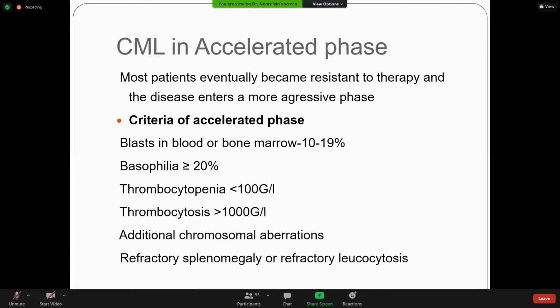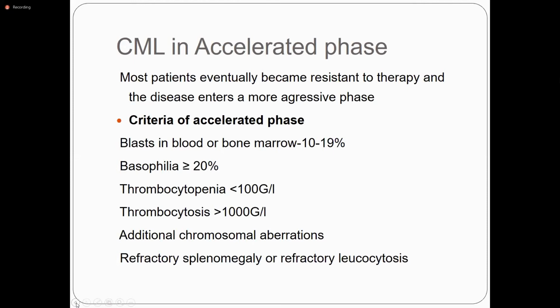There are different phases. Most of the patients fall in the chronic phase, but most patients eventually become resistant to therapy and the disease enters a more aggressive phase. Accelerated phase criteria are blasts in the blood or bone marrow between 10 to 19%, increased basophilia of more than 20%, thrombocytopenia or thrombocytosis in response to therapy, additional chromosomal abnormalities other than the Philadelphia chromosome, refractory splenomegaly, and refractory leukocytosis in response to therapy. Patients on therapy can develop the accelerated phase.